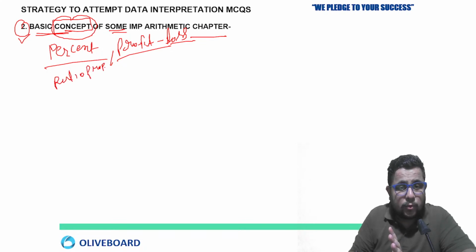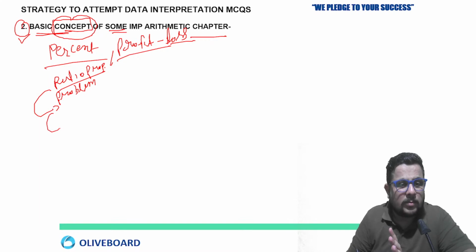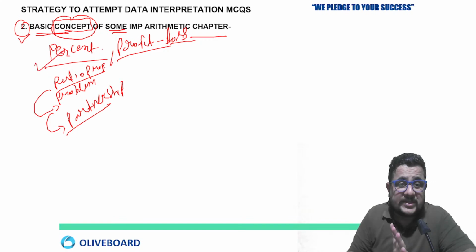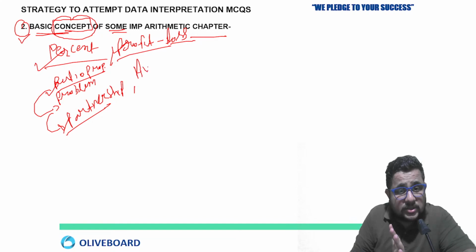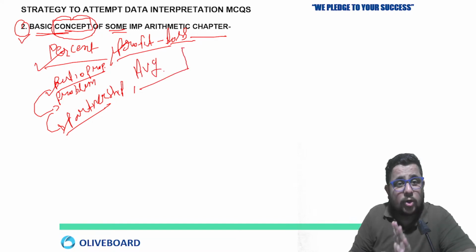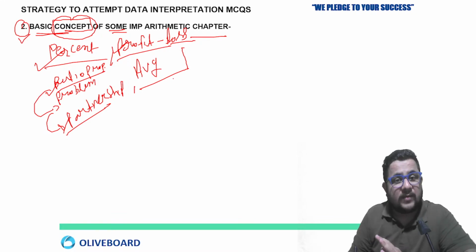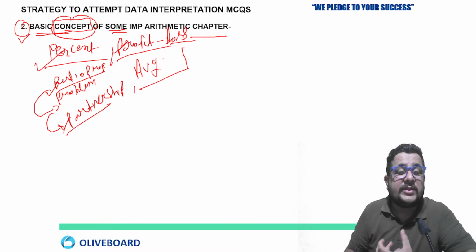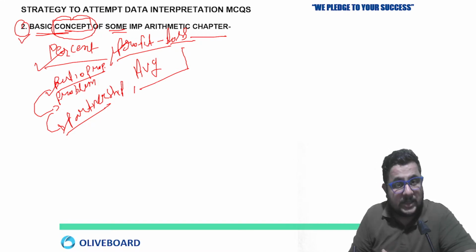In ratio and proportion, you will see problems on ages, right? If your ratio and proportion is good, you can easily do problems on ages and partnership also, right? Partnership. The topics which I'm telling you, just note them down. So these are the basic topics which you must cover before solving the questions of data interpretation.